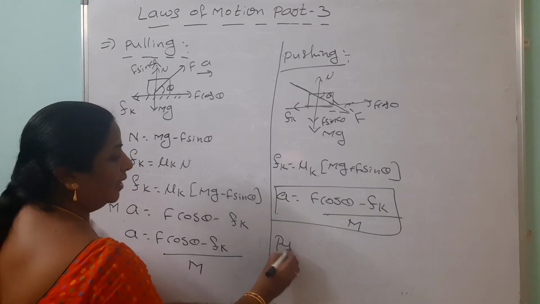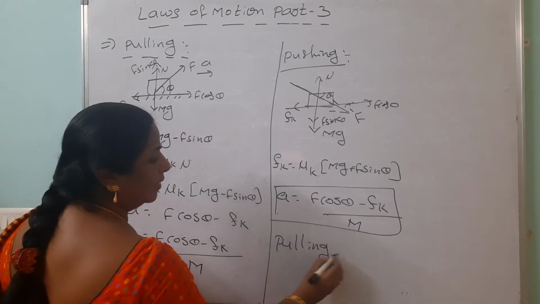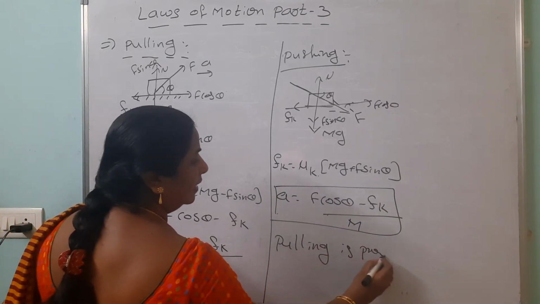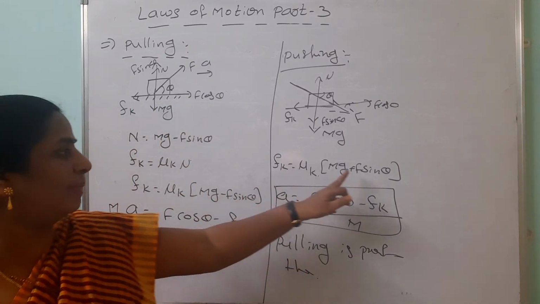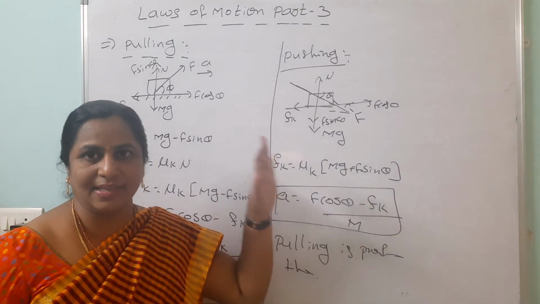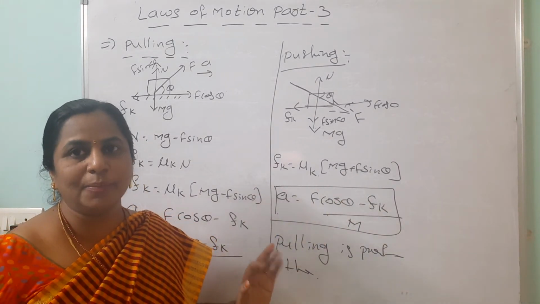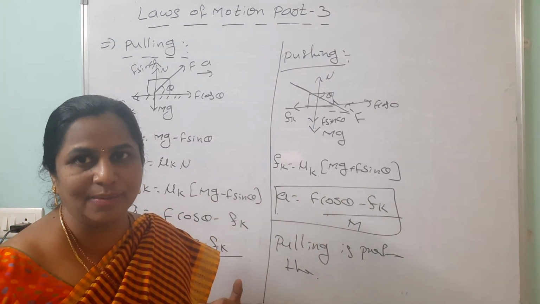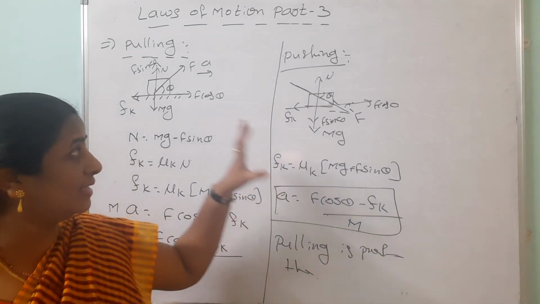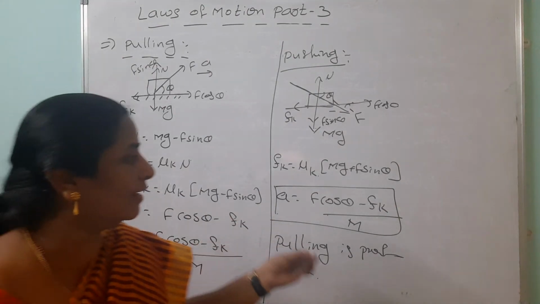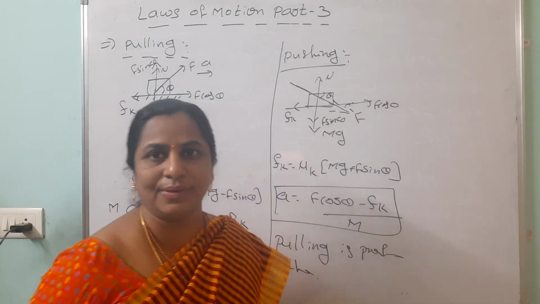Always you can say that pulling is preferred than pushing. Why? Here Fk has plus sign. More friction is there in the case of pushing compared with the pulling. Less friction, easily we can move that one. More friction, it is difficult to move this one. So this belongs to the pushing and pulling of lawn rollers or any objects also you can take it.